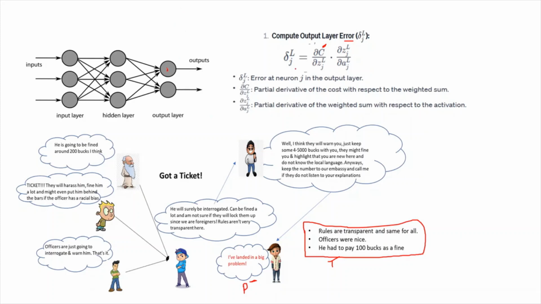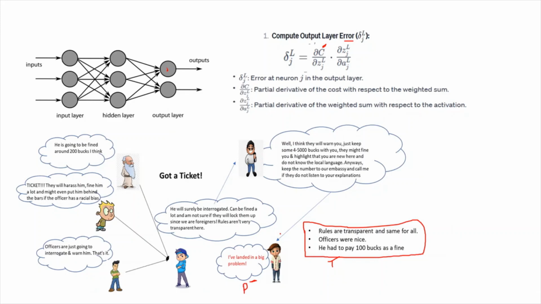Now there are two things. Number one, he attached some weight factor to whatever B had said to him. And number two, he used an activation function, like he made it his own. He had to understand whatever was said to him, using his own understanding.